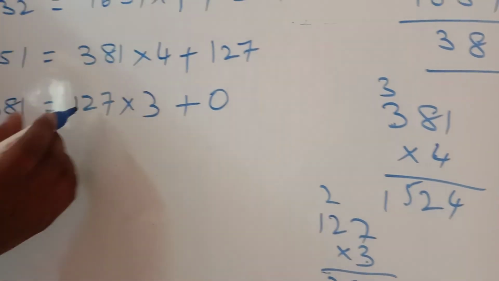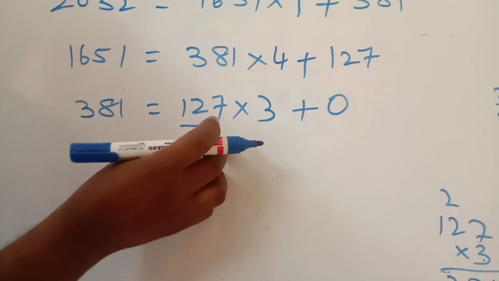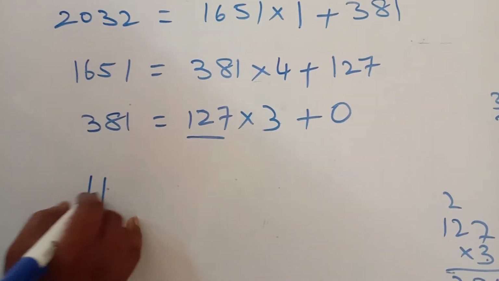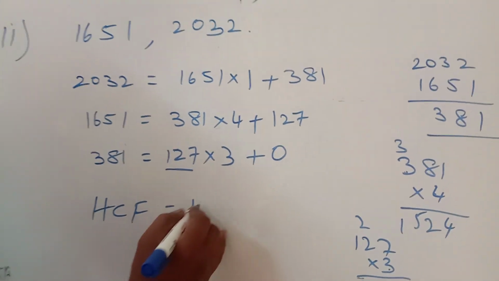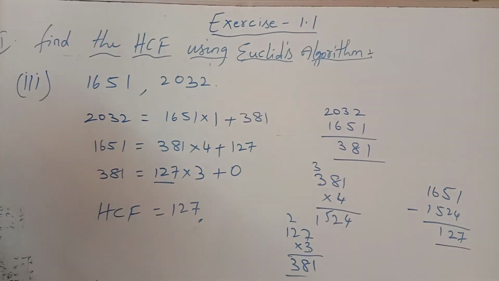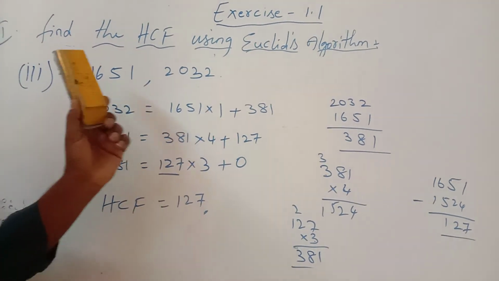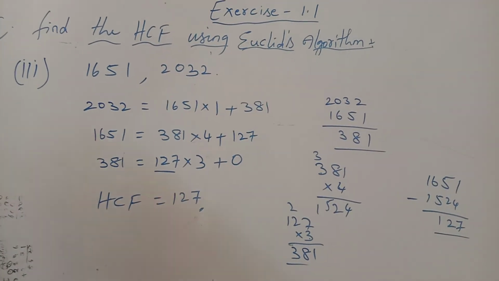So therefore in place of B, what was the number you are getting? That is only the HCF. HCF is equal to 127. So 127 is the HCF of 1651 and 2032.